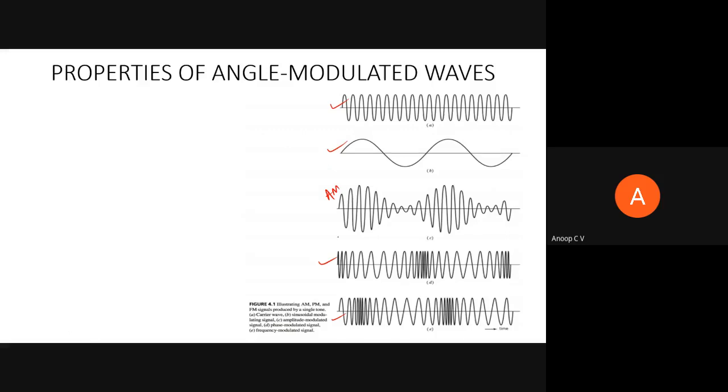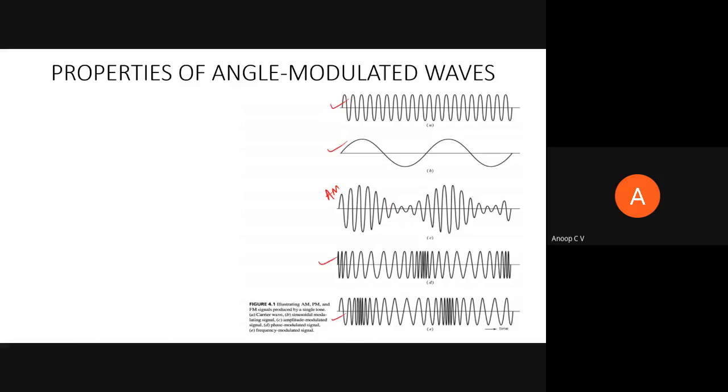Right, you can see the envelope is constant, right? Envelope is constant, it is at AC only. Envelope is not changing here, but what is changing? The frequency of the carrier is changing, or the phase of the carrier is changing. So in phase modulation, we have seen phase changing linearly in accordance with the message signal, whereas in frequency modulation, we have seen phase is changing in accordance with actually what? Integral of the message signal.